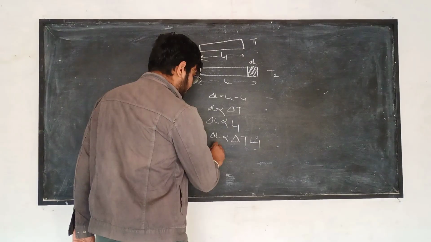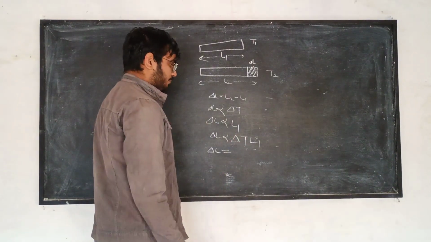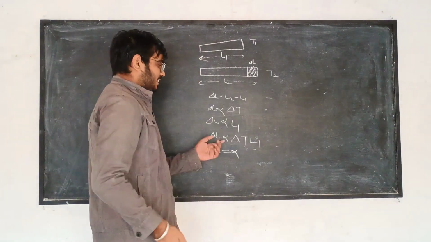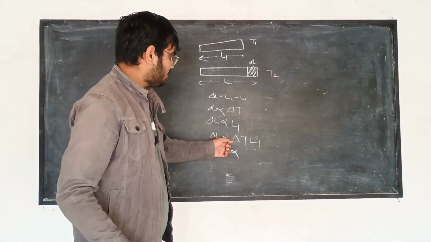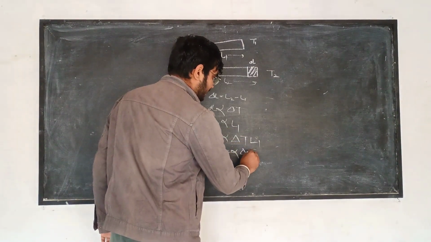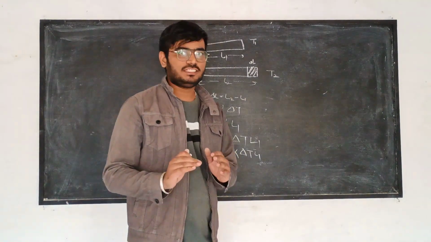If you remove the proportionality sign, you introduce alpha. Here this is the proportionality sign, and alpha is a coefficient: delta L equals alpha, delta T, L1. So alpha is the linear thermal expansion coefficient.